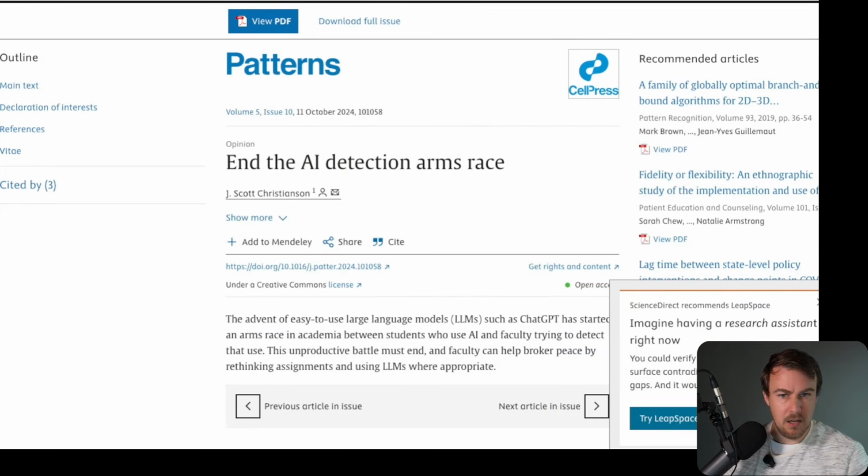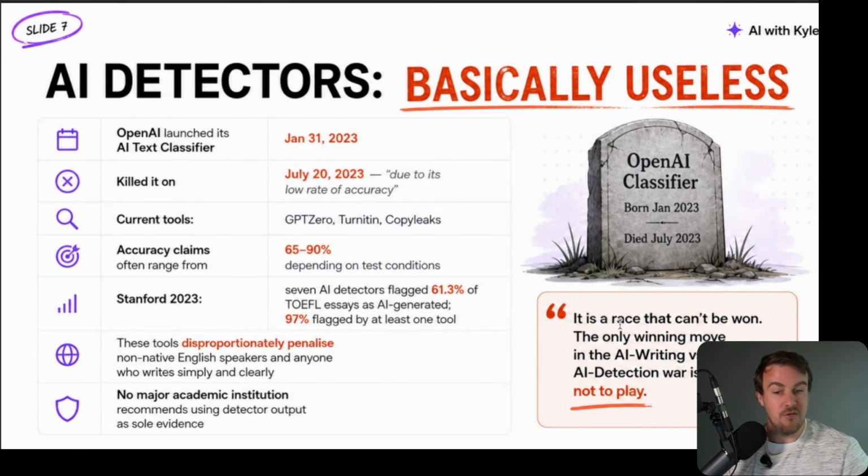There was a paper, I think it was the end of AI detection. This was a guy called J. Scott Christensen. This was back in 2024. And he said, which I love, "It is a race that can't be won. The only winning move in the AI writing versus AI detection war is not to play." He is, of course, quoting War Games there.